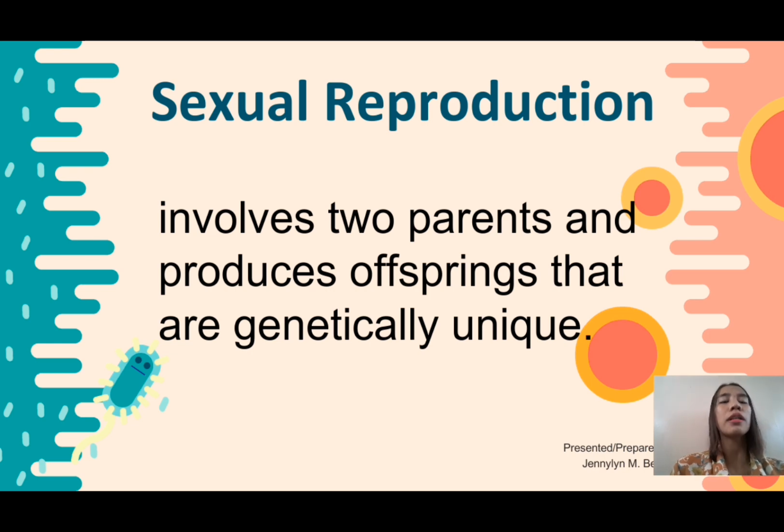In sexual reproduction, the offspring are genetically unique to their parent. Why? Anyone, class? Yes. Very good. Because it came from two parents. It requires or involves two parents.